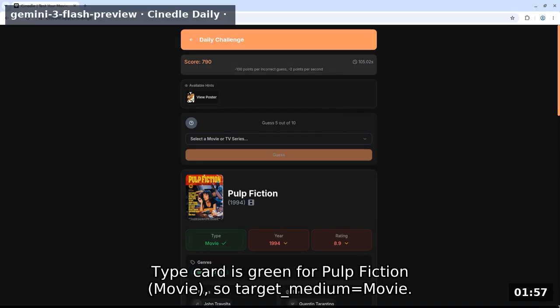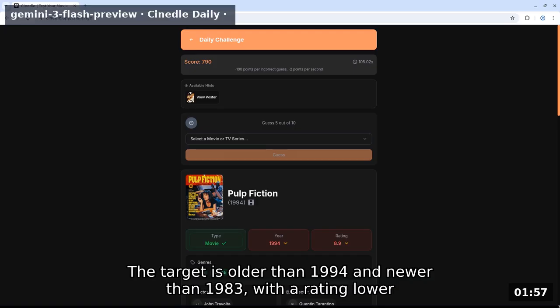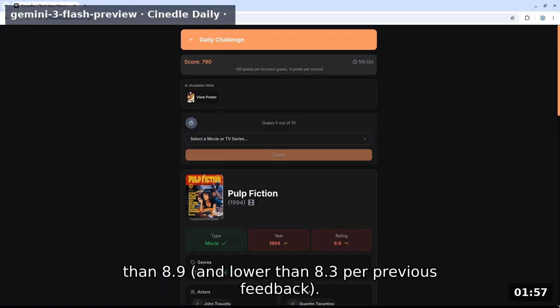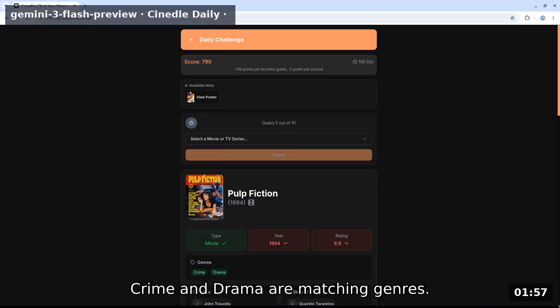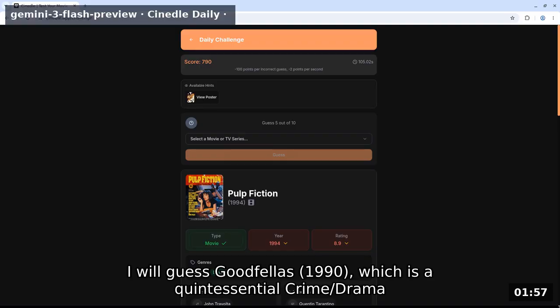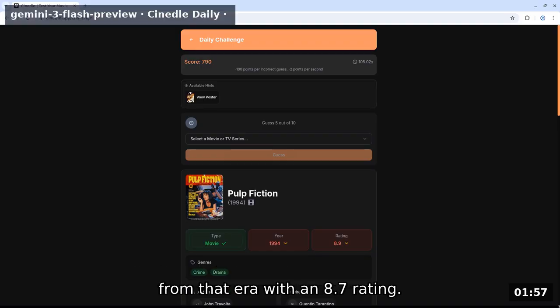Type card is green for Pulp Fiction movie, so target medium equals movie. The target is older than 1994 and newer than 1983, with a rating lower than 8.9 and lower than 8.3 per previous feedback. Crime and drama are matching genres. I will guess Goodfellas 1990, which is a quintessential crime/drama from that era with an 8.7 rating.